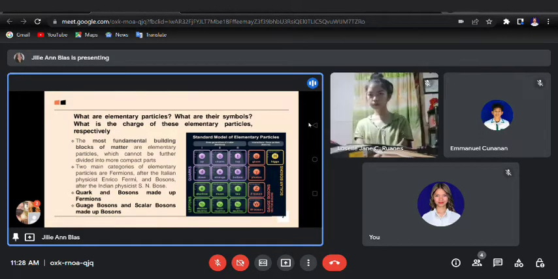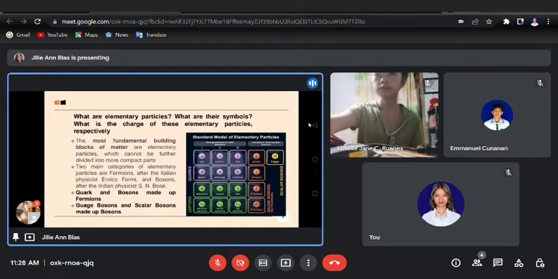And they are called fundamental building blocks of matter, and even of energy, because there can never be matter, there can never be energy without these particles.